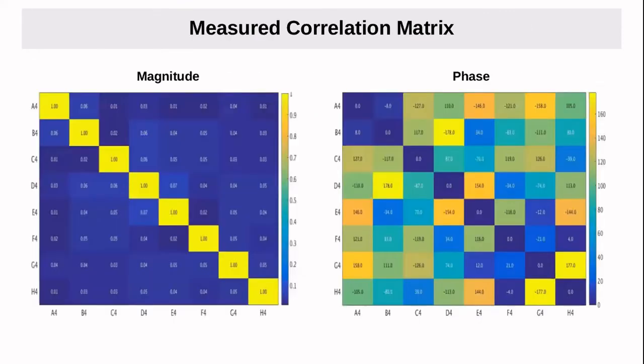Here we show the measured correlation matrix. The first one is the magnitude. Here you can see the values are symmetrical along the diagonal elements, which is expected, and this is the phase, which is anti-symmetric about the diagonal. Again, the diagonal is a self term, therefore it shows the maximum, and here the phase is 0.